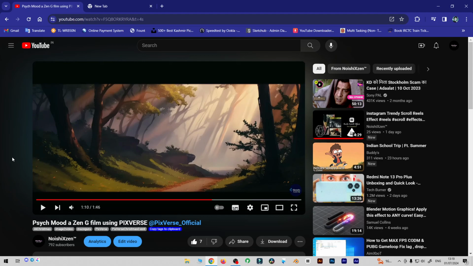So in this video we'll try a different method. We will use Pixverse. This is an auto generated video AI on Discord, and you can easily create this kind of AI scene without even coding or using PyTorch, or without using Stable Diffusion or anything else.